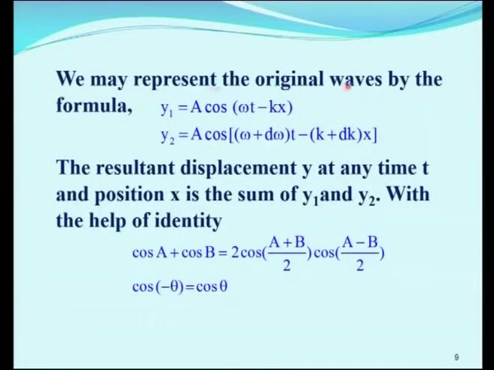We may represent the original waves by the formula y1 is equal to a cos of omega t minus kx, y2 is equal to a cos of omega plus d omega into t minus k plus dk into x. I will explain this. Y1 is the displacement of the first wave, a is the amplitude, omega is the angular frequency, t is the time, k is the propagation vector, x is the position.